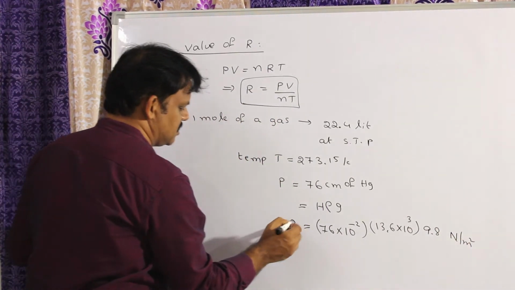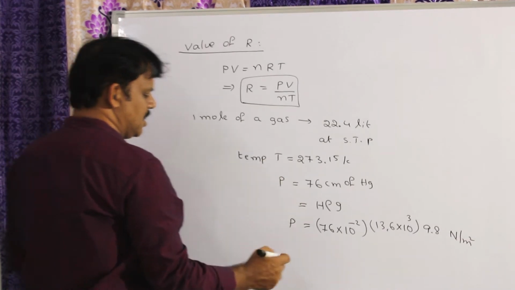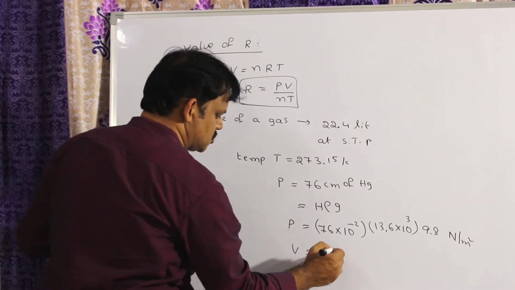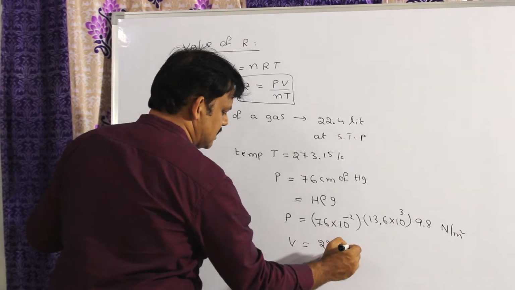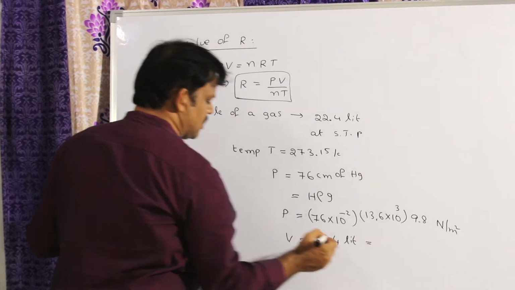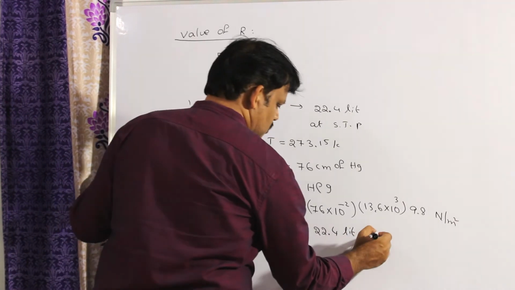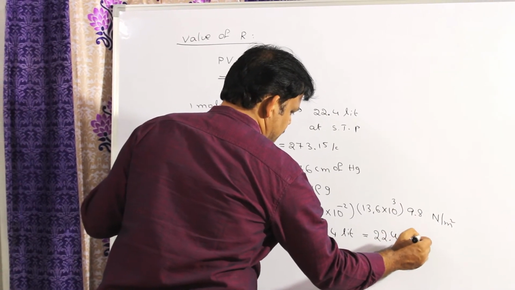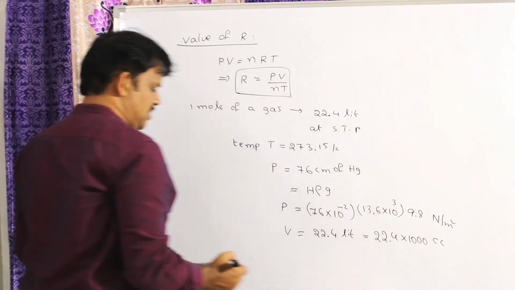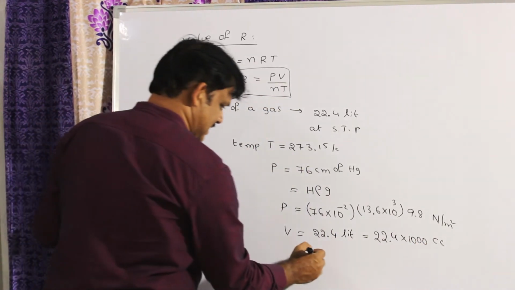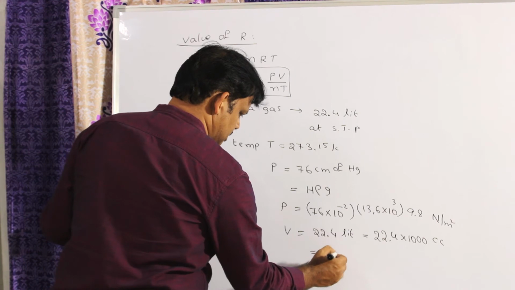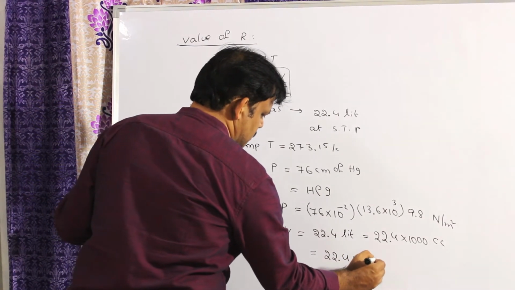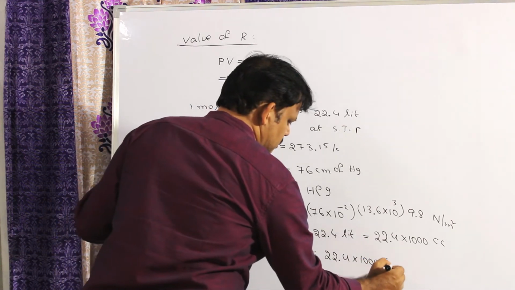This is the pressure value, this is the temperature value, and what is the volume value? 22.4 liters, but 1 liter can be expressed as 1000 cc. So its value is 22.4 into 1000 cc, but to express it in the SI system I write 22.4 into 1000 into cc, meaning centimeter cube.